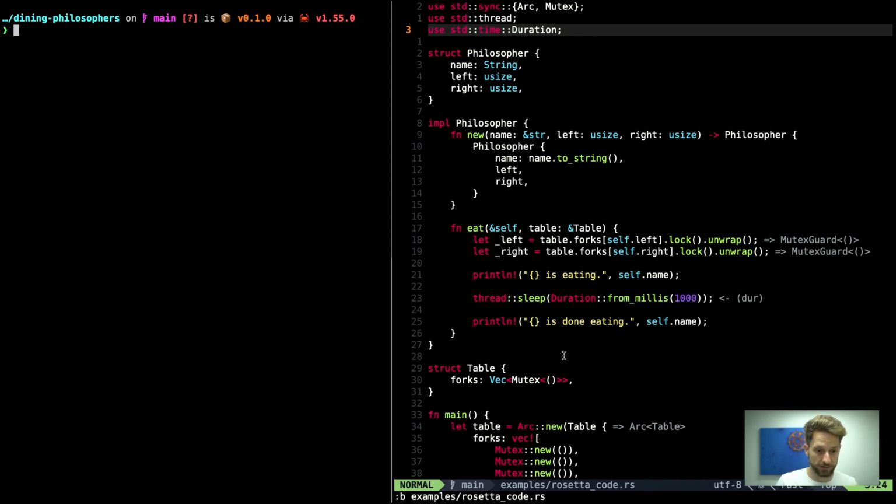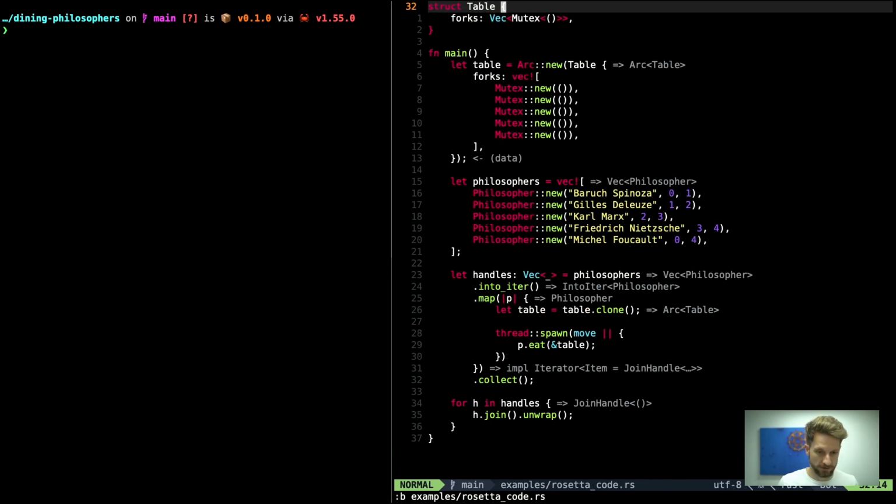Let's scroll a bit down in this code. So here we can see the main function. We initialize the table with the forks. Since we have 5 philosophers, we create 5 mutexes. Then we set up the philosophers, and you can see the first philosopher gets the name of a philosopher, and he's responsible for the forks 0 and 1. Then the next one gets forks 1 and 2. So this now means that Baruch Spinoza will share fork 1 with Gilles Deleuze.